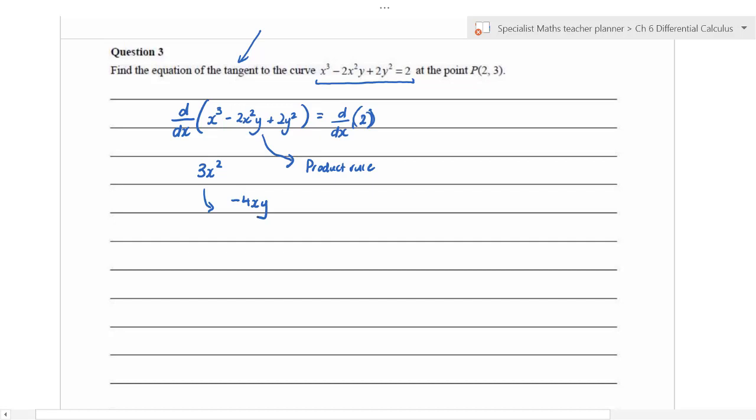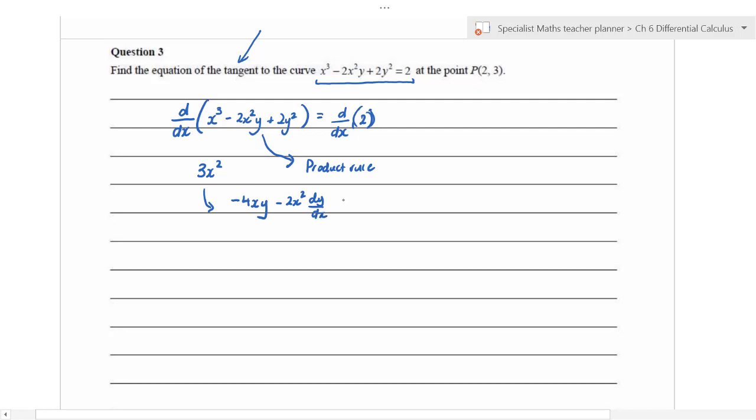And then the other one, we're doing the derivative of y with respect to x, which we call dy dx, which we've been through. And then it's times minus 2x squared. So it's minus 2x squared dy dx, like so. That's fine.